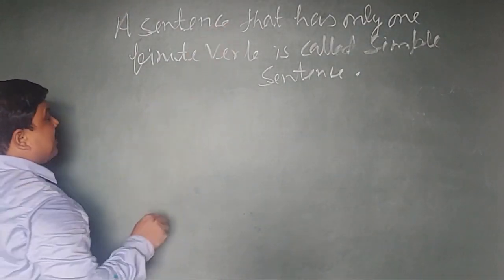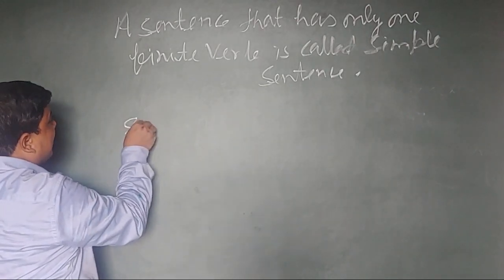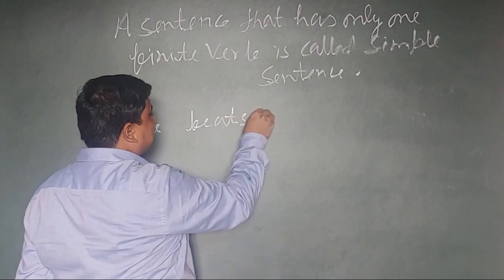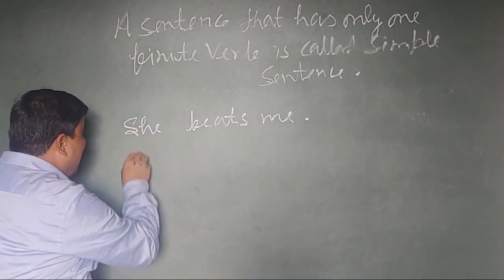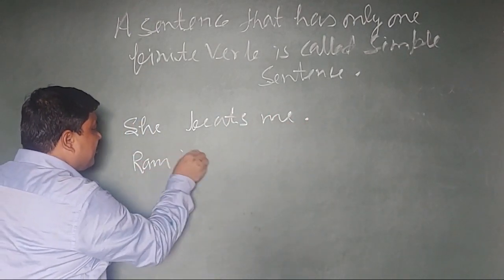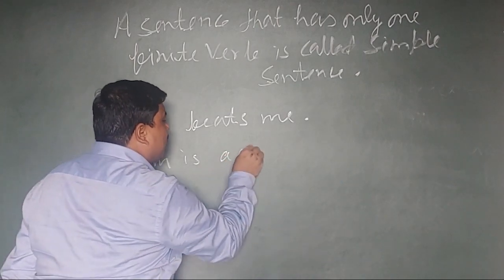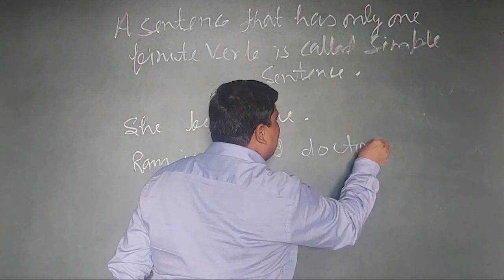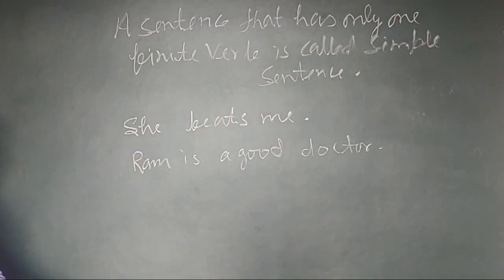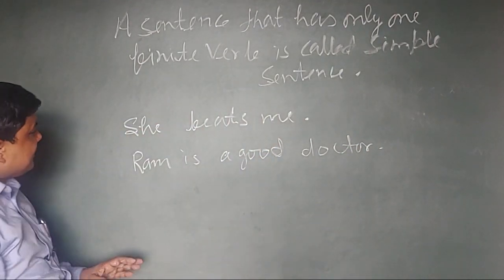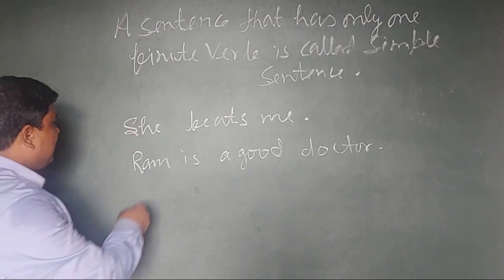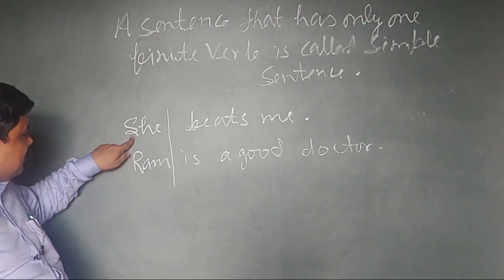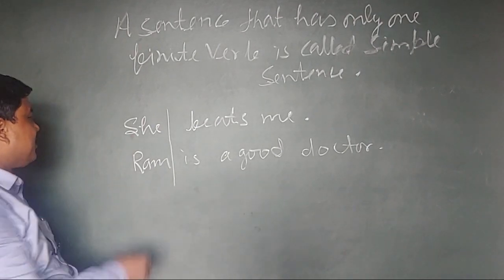If I am going to give one example here: She beats me. Ram is a good doctor. These two sentences are there. In both sentences, one thing is very common. Here she is the subject, here Ram is the subject.